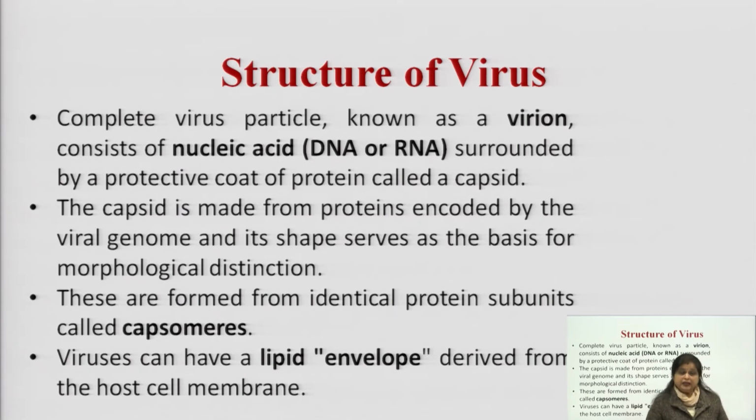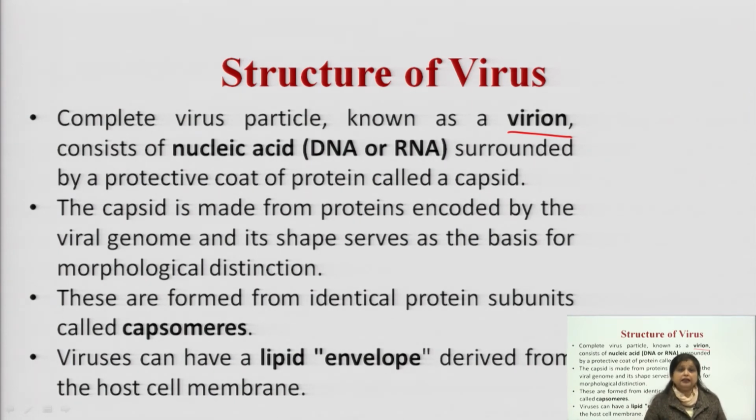The complete virus particle is known as a virion. It consists of nucleic acids, which may be DNA or RNA.